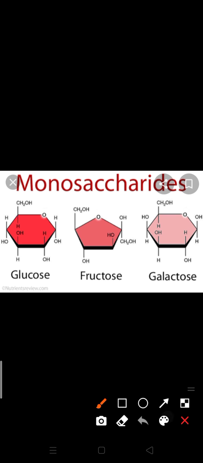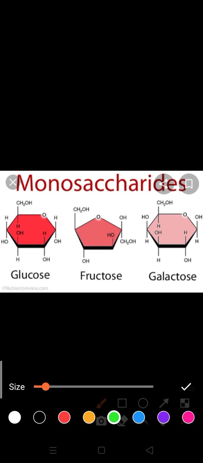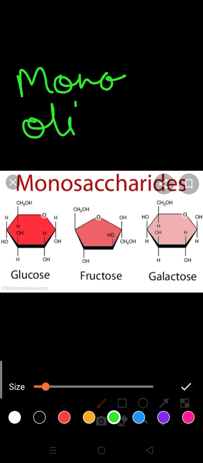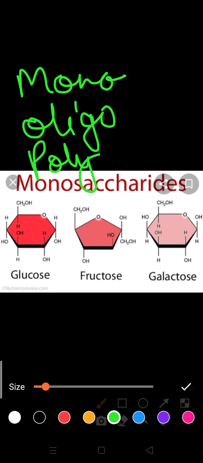On the basis of products of hydrolysis, carbohydrates are divided into three major groups. What are the three major groups? Monosaccharides, oligosaccharides and polysaccharides. A monosaccharide is a carbohydrate which cannot be hydrolyzed further into simpler carbohydrates, meaning it is composed of a single saccharide unit. Are you getting my point? If you hydrolyze it, it will not break into saccharides, it will break into other compounds.